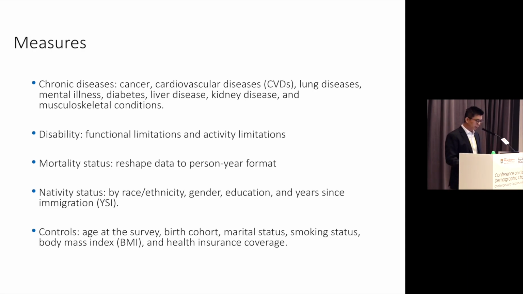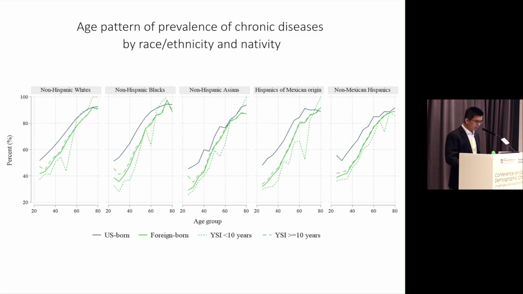In terms of nativity status, it consists of native-born and foreign-born. We further differentiate this status by race, ethnicity, gender, education, and years since immigration, to do a more comprehensive analysis of this paradox. In all analyses, we control for age, survey year, birth cohort, marital status, smoking status, BMI, and health insurance coverage to get the net contribution of the disease and the disability to the nativity gap in mortality.